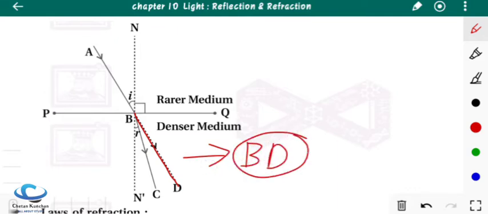Actually, if there were no denser medium, the light ray could travel in this way, in a straight line direction. It would come in the direction of AB and go straight in the direction of BD. But as the medium is changing here and becoming denser, it refracts and goes in the direction of BC, not in the direction of BD.